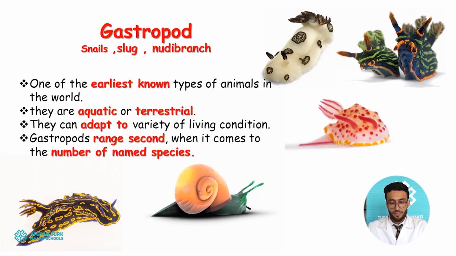About their different habitats or ecological needs, we can say that they are able to adapt to a variety of life conditions. About their numbers and species, we can rank them in second place after the arthropods. It means gastropods rank second when it comes to the number of named species. So they have a huge diversity of species.